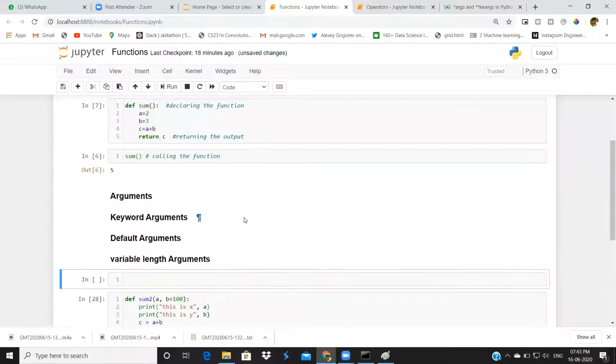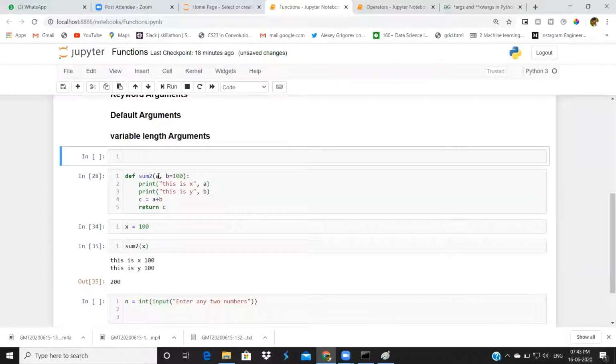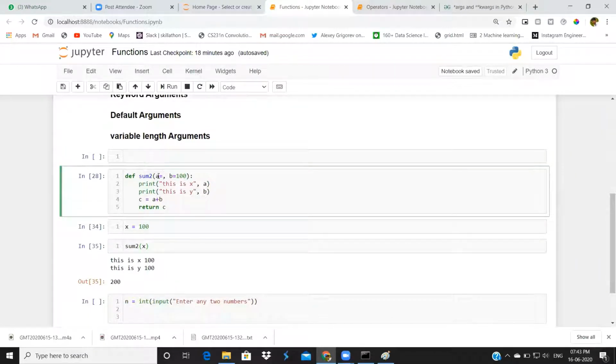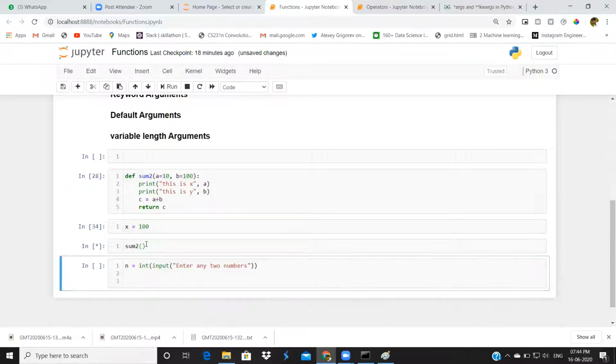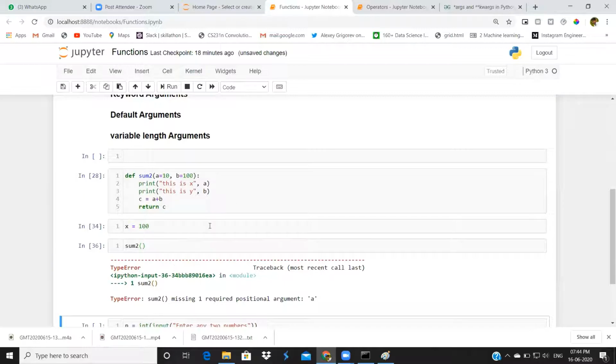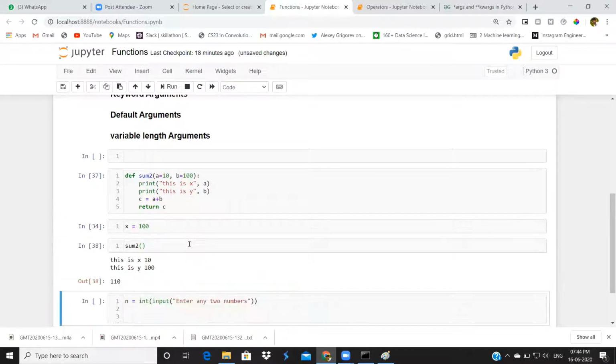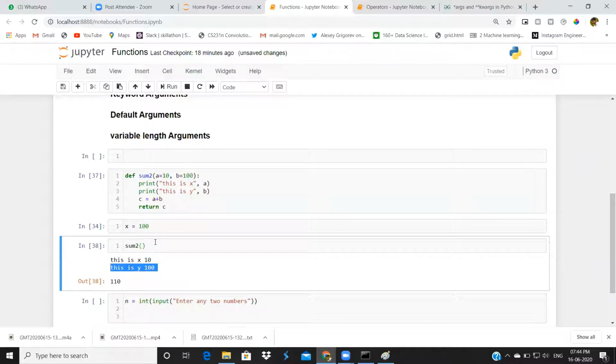You can keep one value as default. For suppose for a also we can keep a default value, say 10. Now I won't send anything here. We want to execute this code. Inside x 10, inside y 100. We use functions for dynamic execution.